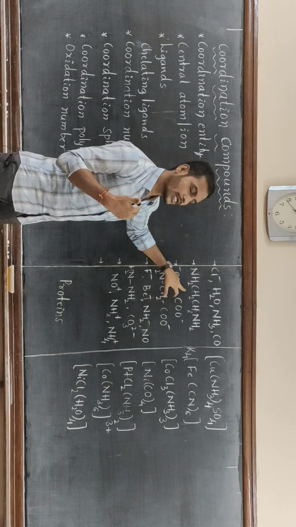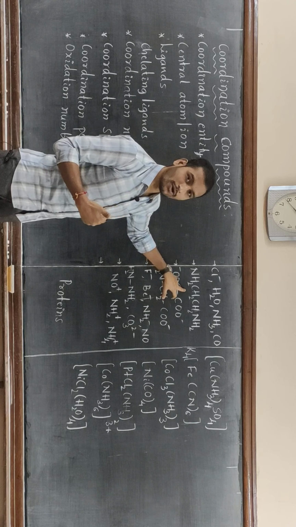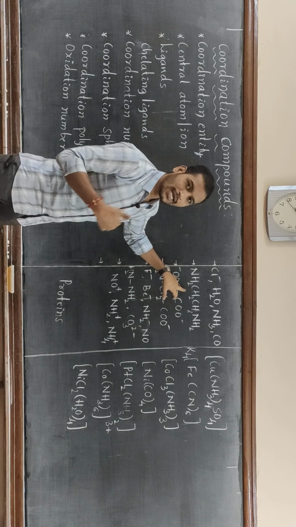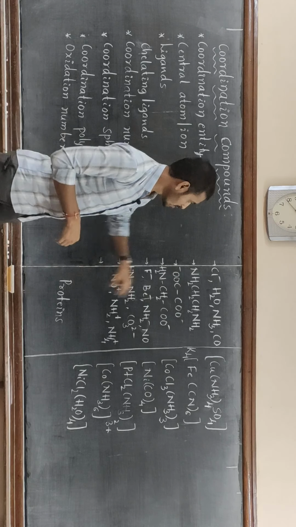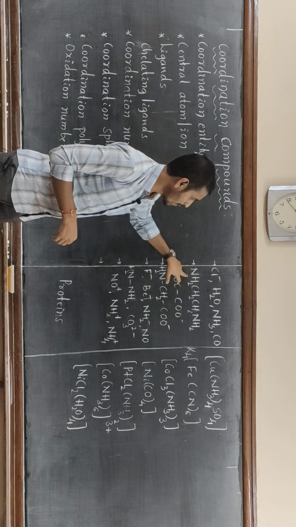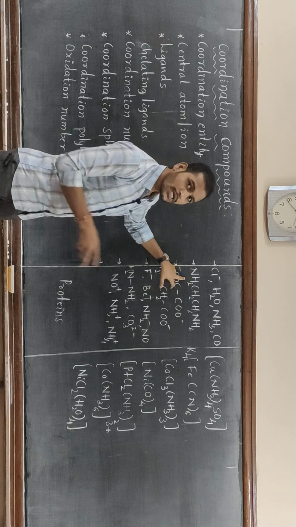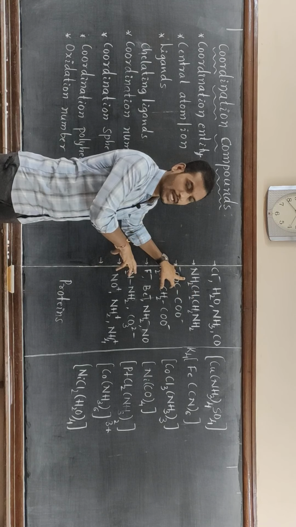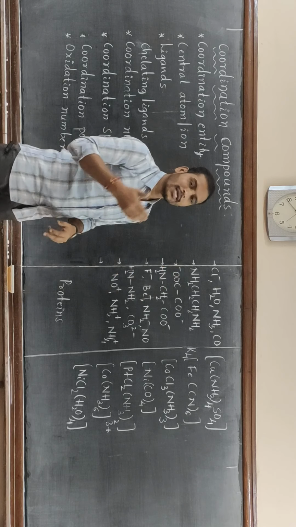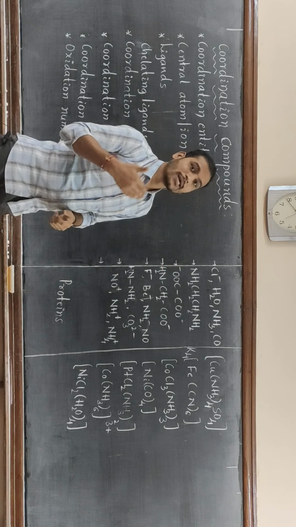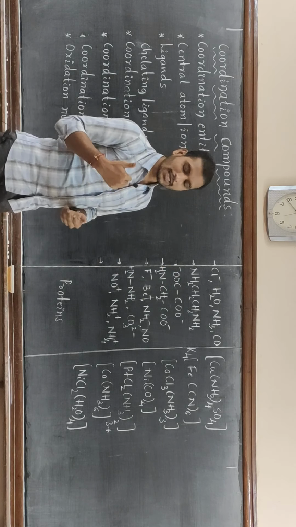One more is the aspartate ion, which also acts as a tridentate ligand. Next are the tetradentate ligands. Here we have tetraamines and pentaamines, which are considered tetradentate and pentadentate ligands.